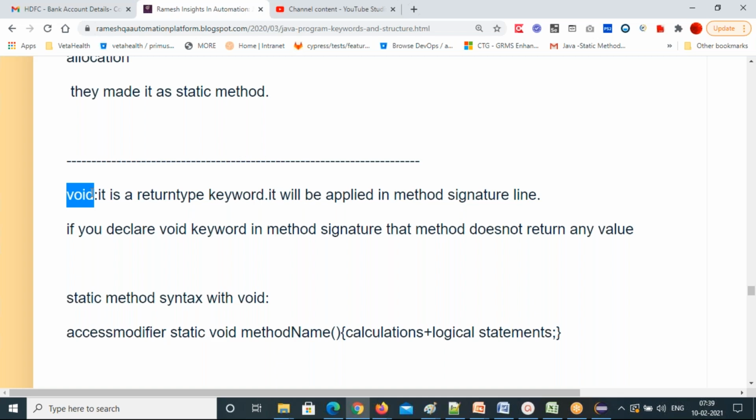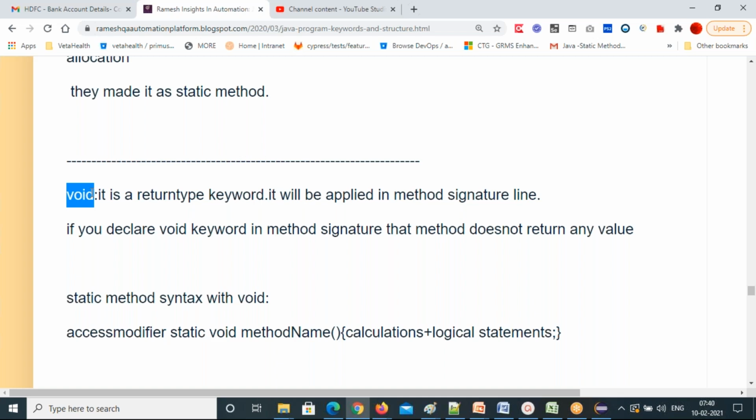Return type methods return the value for you. If you use void, it doesn't return any value, it just executes all the lines of code inside the method body. That's what void means.